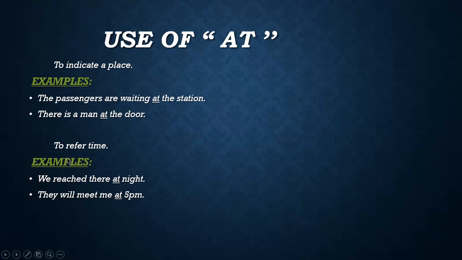Next, the use of "at" to refer to time. Whenever we mention the time anywhere in the sentence, we use the preposition "at" before that. Some examples I'm showing you here. We reached there at night.